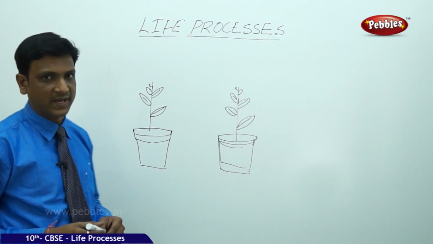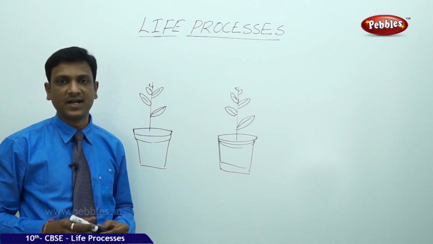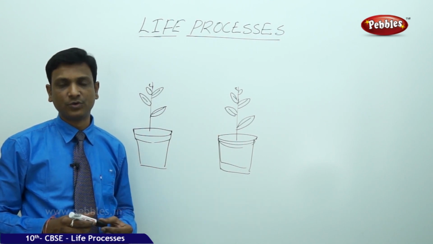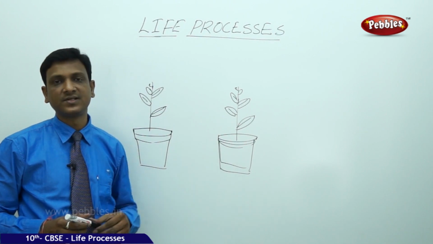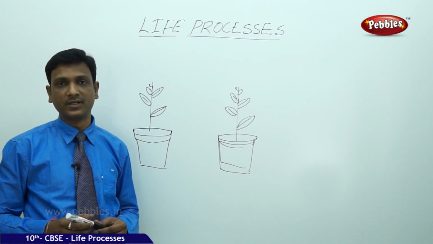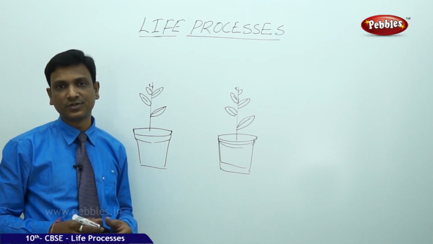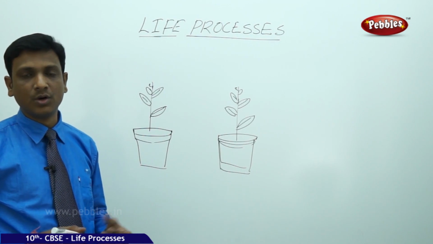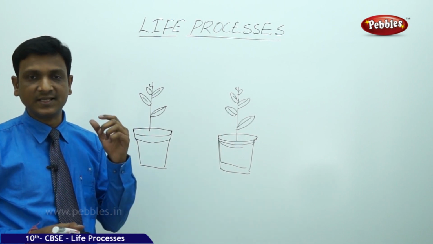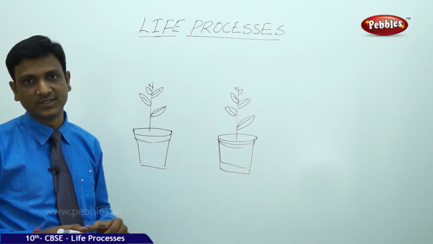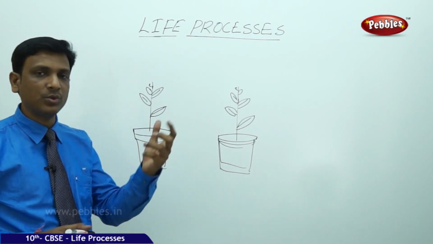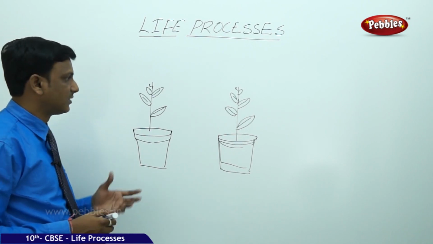Now let us look at one more activity which helps us to understand the necessity of carbon dioxide. So the necessary elements for photosynthesis, we have discussed that chlorophyll is important, carbon dioxide is important, water is important. If any of these things are missing, there is no photosynthesis, even sunlight. So we have seen that in the first experiment, chlorophyll is necessary for photosynthesis. As there is no chlorophyll in certain parts of the leaf, there is no photosynthesis, no starch found in those areas. Now let us prove the necessity of carbon dioxide with some other activity.